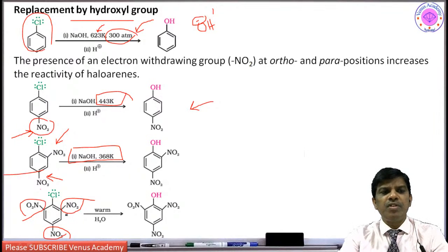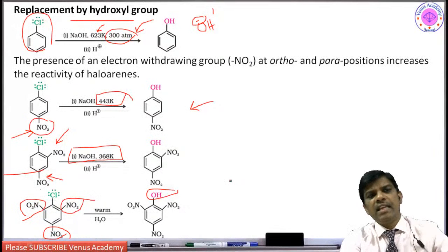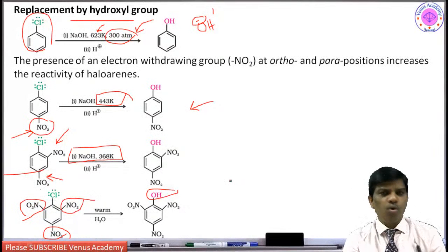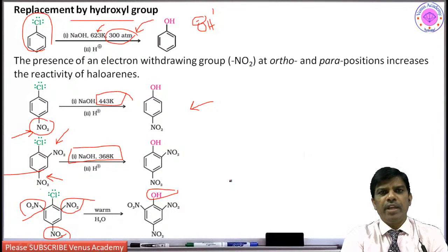When it is substituted with more nitro groups, just warm, just 40 degrees, is enough to undergo this nucleophilic substitution reaction. Then why? What is happening? So just now what I said, nucleophilic substitution is usually not possible, but when the ring is substituted with nitro groups, it easily allows the incoming nucleophile to substitute the chlorine.